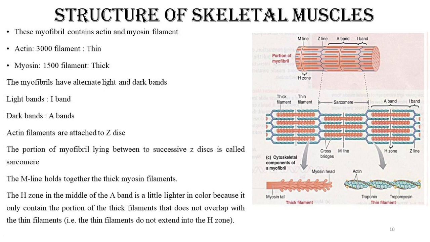So what we said, the H zone is the middle part. It is the middle part of the dark band where the actin filaments are absent, and it is a little bit lighter within the dark band. Dark band में एक और light pattern है, and that line is known as the H zone.